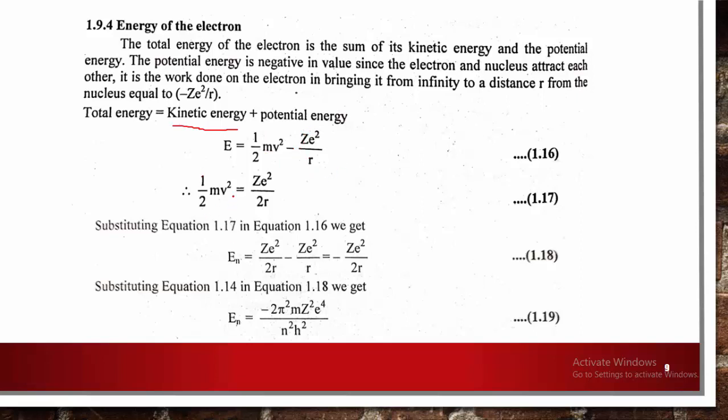Half mv square is equal to z e square upon 2r. Substituting both equations, we get z e square upon 2r minus z e square upon r. So 1 upon 2 is a half, and 1 upon 1 is 1. When we subtract half minus 1, you will get minus half.